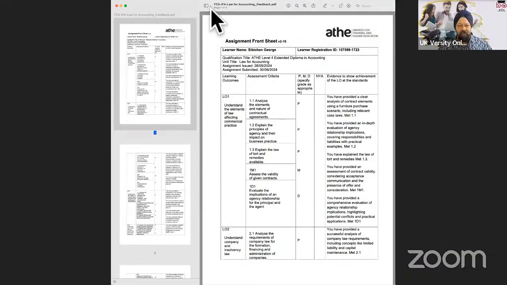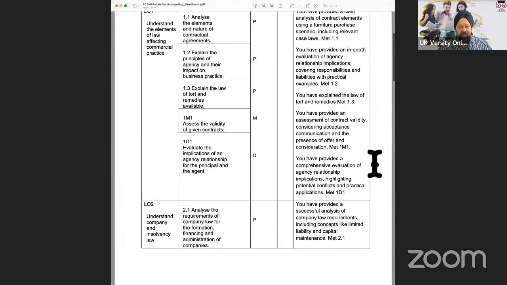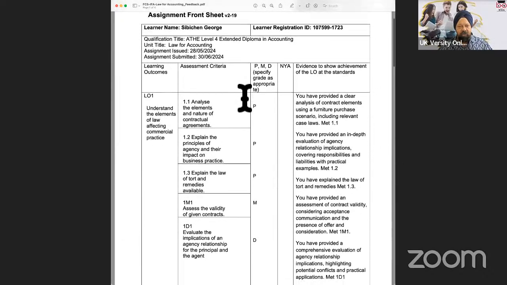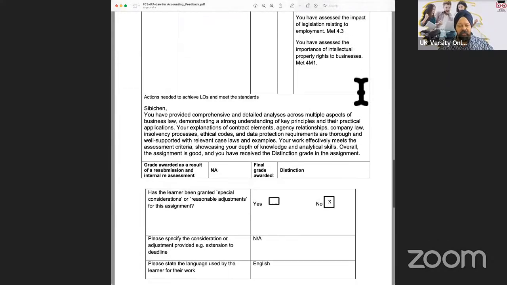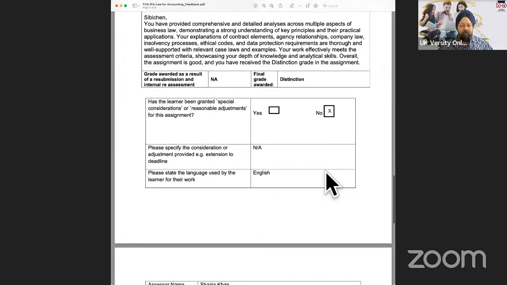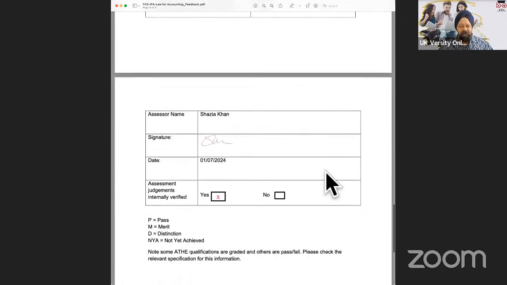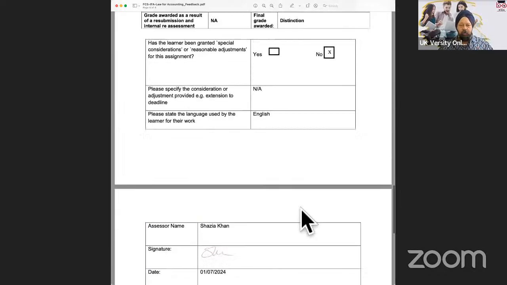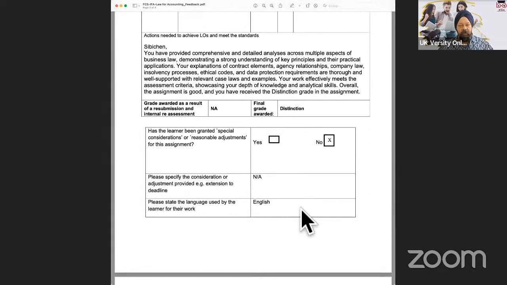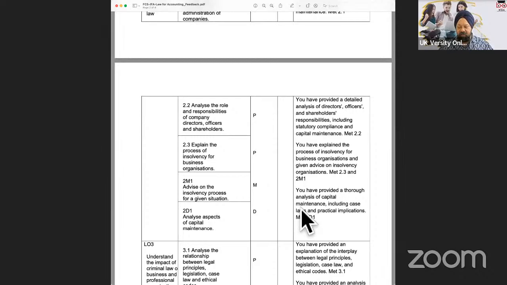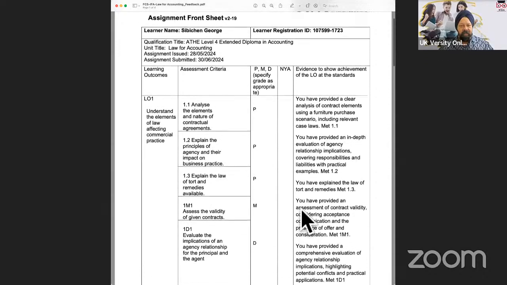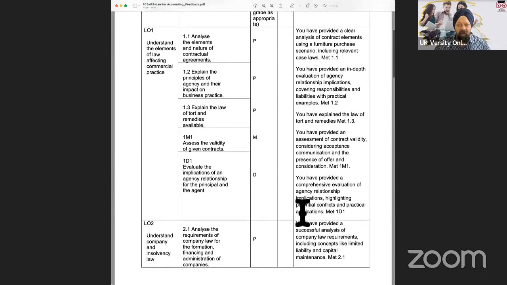The confirmation of achievement typically tends to be a document like this, which is going to say your name, your registration number, the qualification, and why you've achieved the task, and what is the grade that you've achieved in the unit. And this is going to be signed off by the quality manager. So the judgment is verified and the grade cannot be changed. So when you get your diploma and your transcript towards the end, it will say that for this particular unit, you've achieved a distinction grade. And that is how you would get a proof at your end that this unit is complete and that you managed to achieve this grade on that unit.